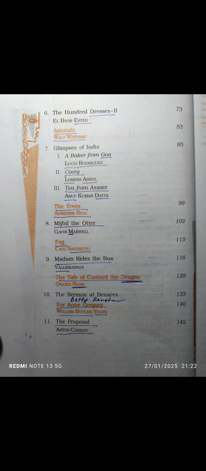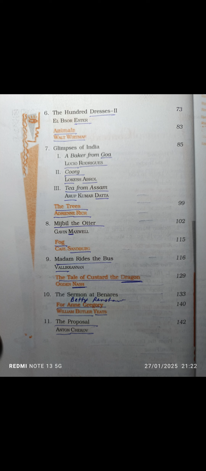Now, A Tea from Assam has been written by Arup Kumar Datta. See, he's a Bengali who has written about his travel to Assam and how he has observed the tea industry, which is very established in Assam. So from Assam remember A, and from D, Datta, Bengali.